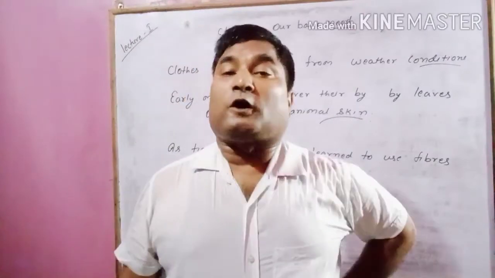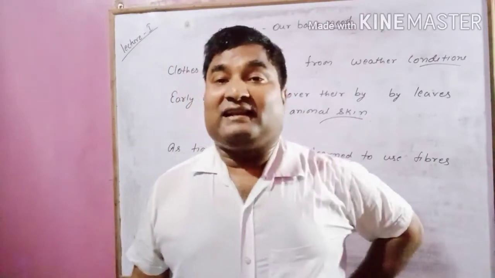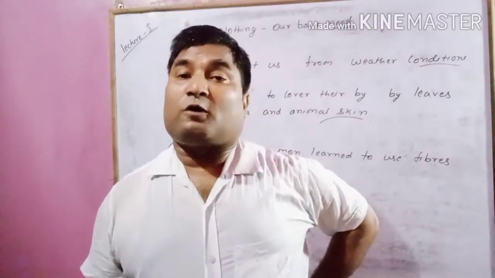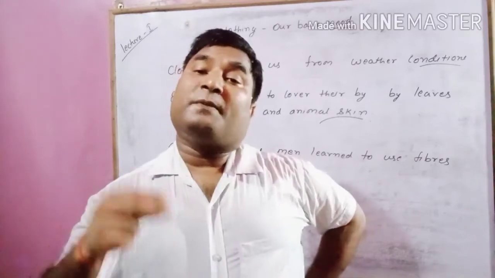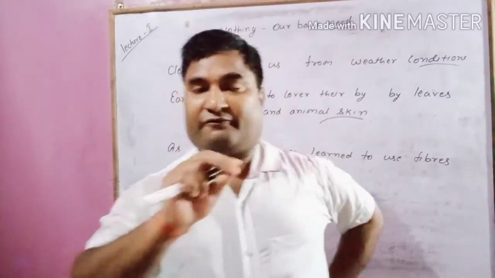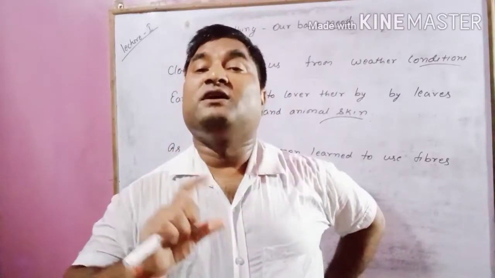For example, cotton we obtain from the cotton plant. Silk we obtain from the silkworm. And if we are talking about wool, we obtain wool from an animal, meaning sheep. The hair or fleece of the sheep is used to make wool.